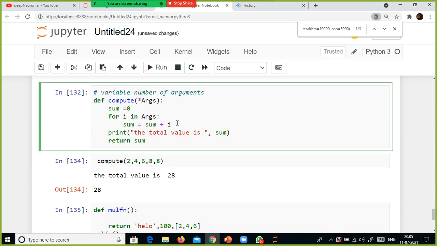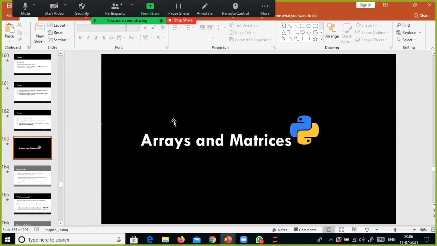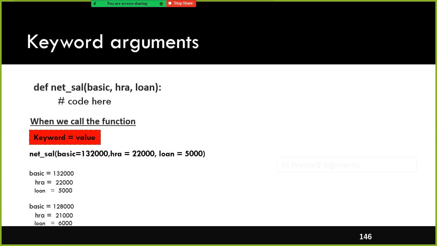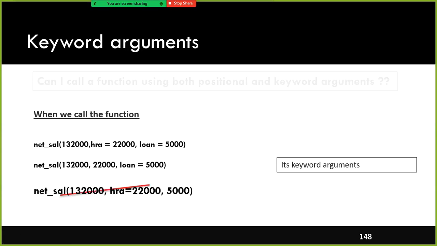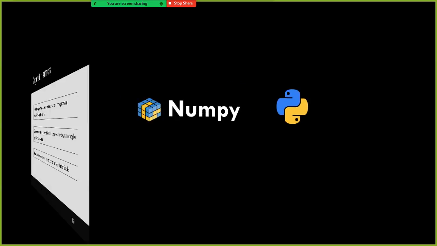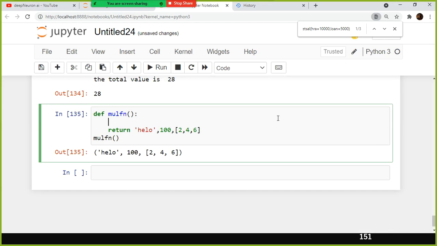So now you understood what is variable number of arguments is all about, right? So let me just go here and I will show you something else. Yeah, next one is the NumPy part. I think right, so how to return multiple values from a function, and that also we have seen it here. And what else we have to see? 1 second.